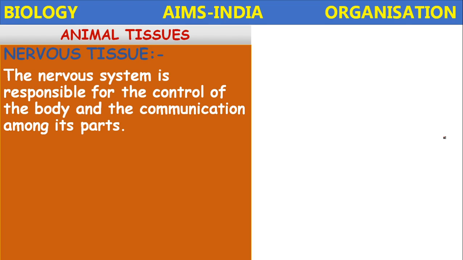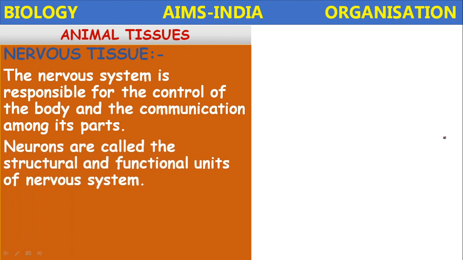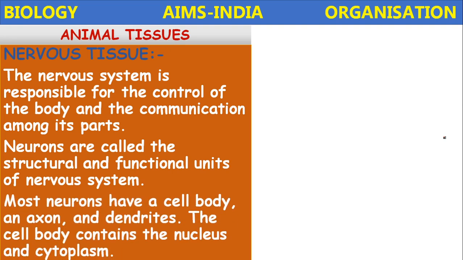The nervous tissue is responsible for the control of the body and the communication among its parts. Because the brain is the control center of the body among all the systems, the nervous system controls and coordinates all the systems. It is possible because of this nervous tissue only. Neurons are called the structural and functional units of the nervous system.